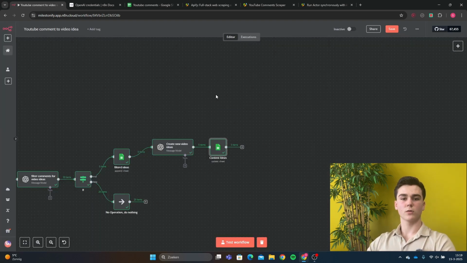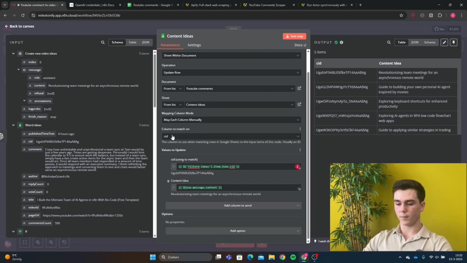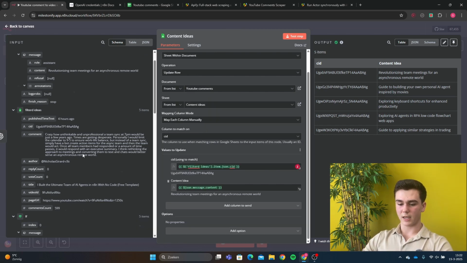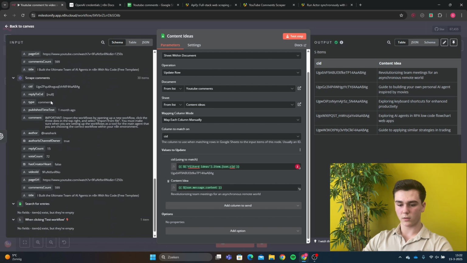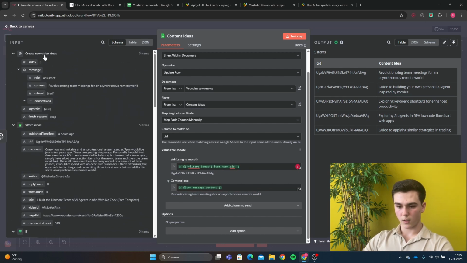The last thing that we have to do is add our new content ID into our Google Sheets. So you will add your credential, you will update a row because you have already created a row, so you only want to update it. The columns to match on will be CID. The CID can be found by the HTTPS node, so go back to the HTTPS node, press the CID, and you can drag it into this data input field. And the content ID will be the output of the message model, so you can press content and drag it into this data input field.